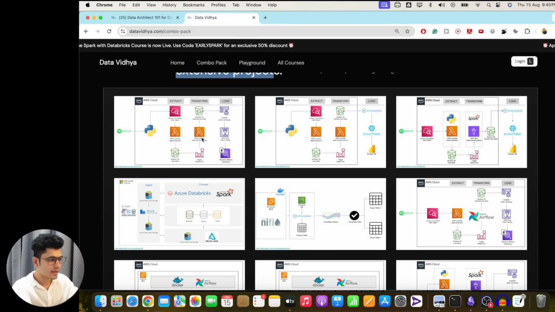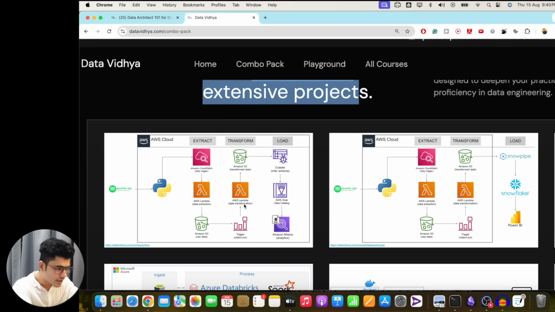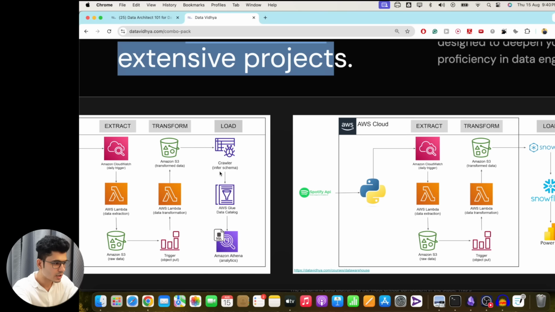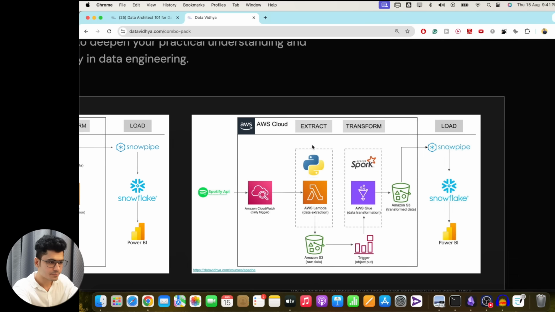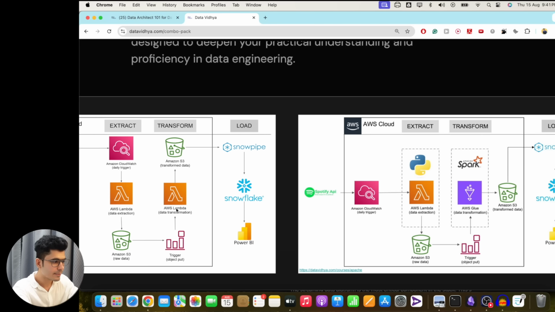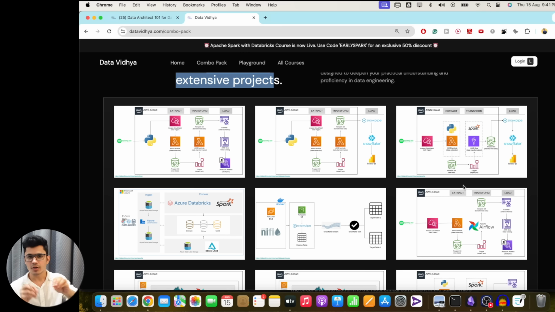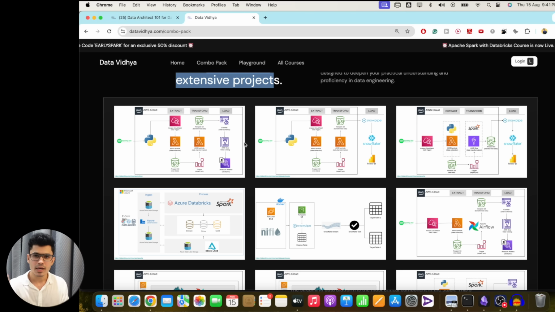As you can see over here, in your Python for data engineering project course, you will build this particular project. In Snowflake you will build a similar project, but instead of using the Glue crawler and catalog and Amazon Athena, we will be using Snowflake over here. Now in the Spark course, we will replace this Lambda part for the Python, and we will replace it with Apache Spark. This way you will understand how to evolve one single project and how to plug and play with different tool sets. This you will learn in the entire combo pack, right? How to take one simple project and make it the best production level project as we go forward.